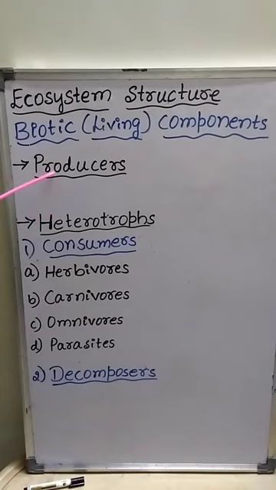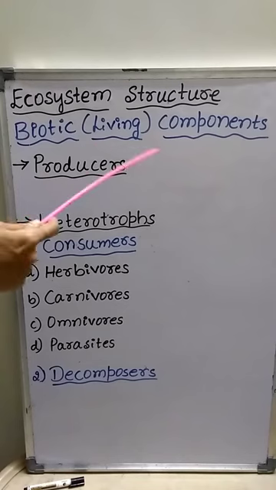Producers are the organisms which prepare food using inorganic raw materials and solar energy, so they are also called autotrophs. Mainly, biotic components of the ecosystem include autotrophs and heterotrophs.